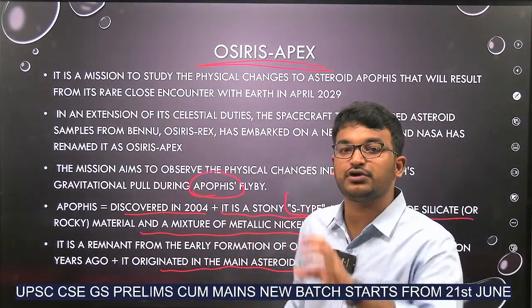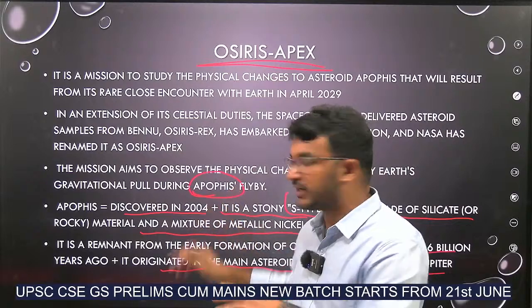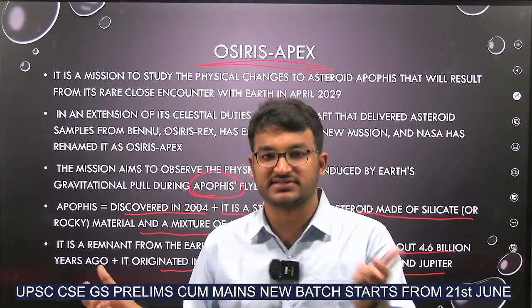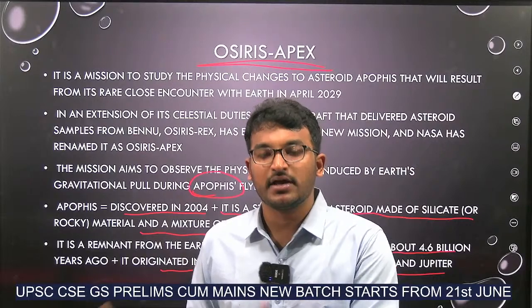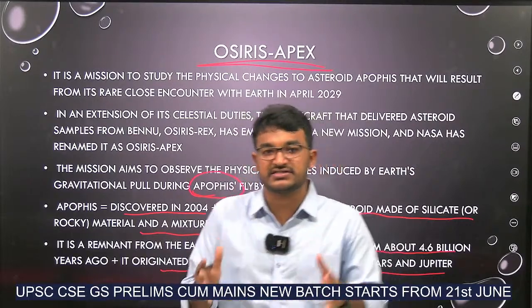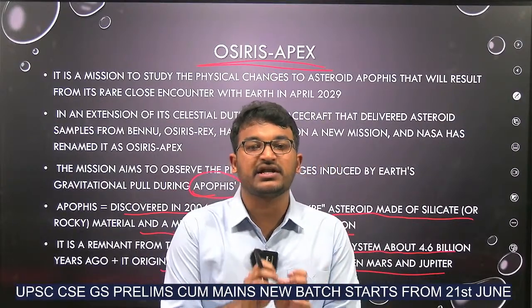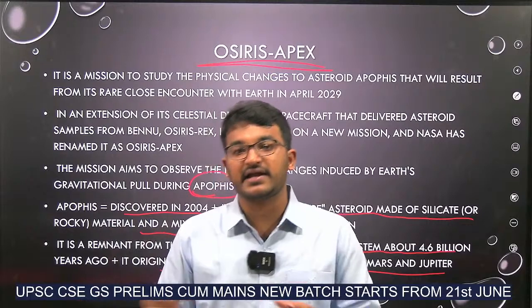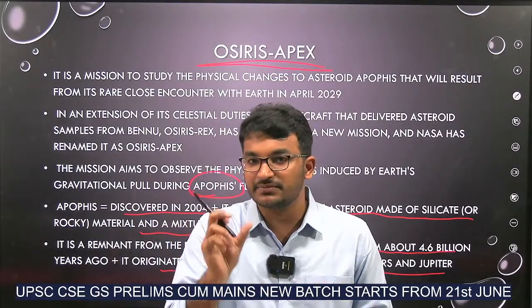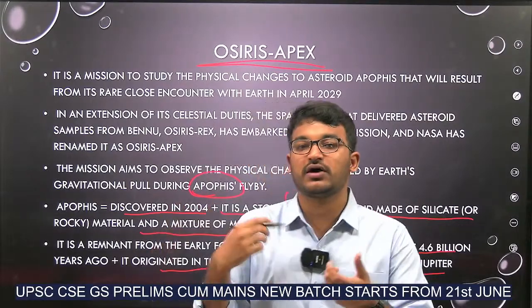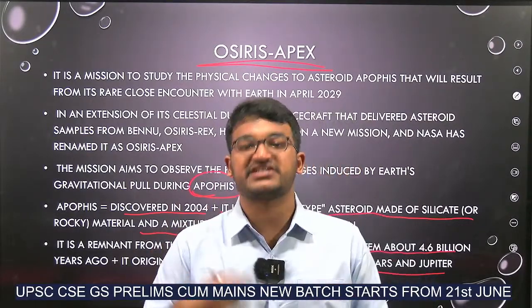So if we are able to study this Apophis asteroid, we can get information about the early evolution of the Earth, Sun and all. Right, got it? Because the major thing behind these missions is that we consider that Earth and other planets have been formed from similar materials. There is one parent material. So these missions try to get information about them.